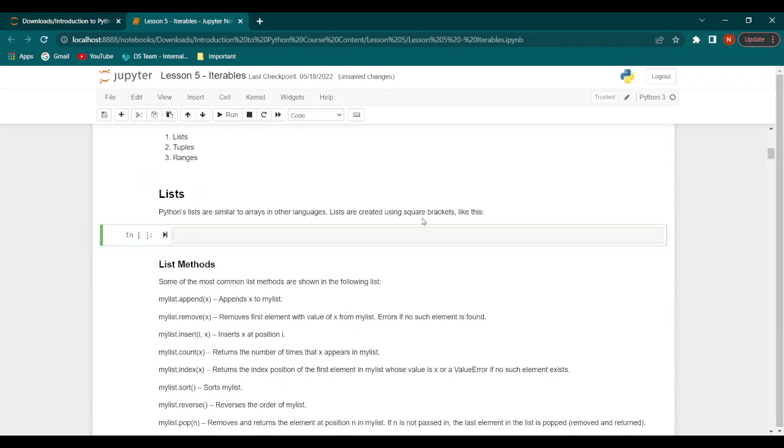As we've seen, Python's lists are very similar to arrays in other programming languages. Lists are created with the help of square brackets. Let's have a look at an example. Let's say we need a list of colors. So we have colors, and then we have red, blue, green, and orange.